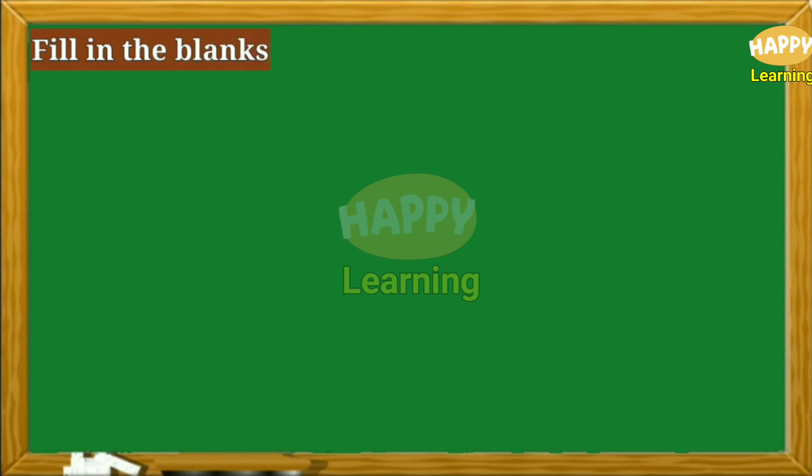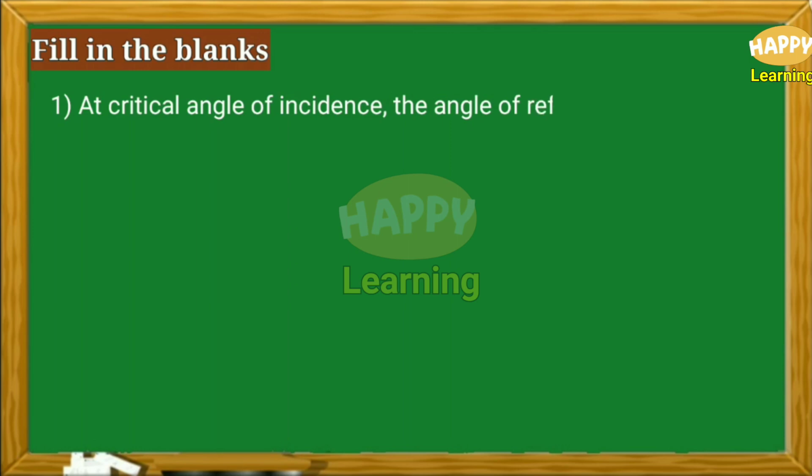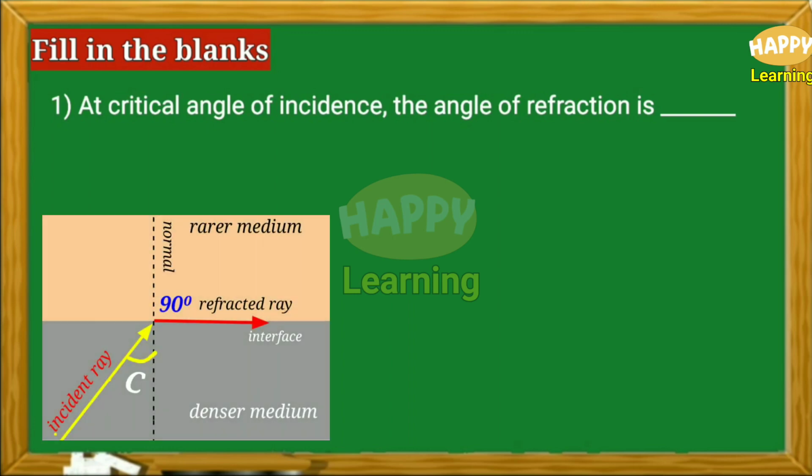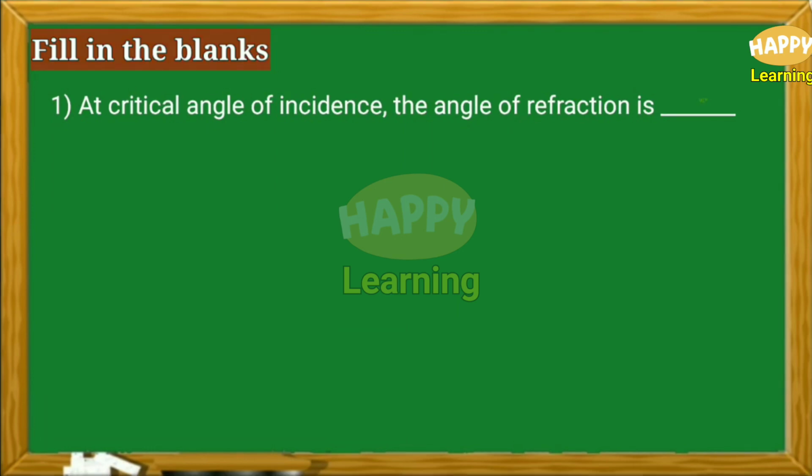Fill in the blanks. Number 1. At critical angle of incidence, the angle of refraction is dash. So when a light ray is traveling from denser medium to rarer medium, when the angle of incidence in the denser medium is critical angle, then the angle of refraction in the rarer medium will be 90 degrees. Therefore, the answer is 90 degrees.